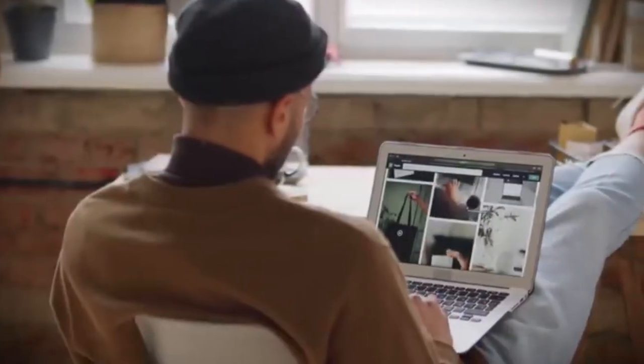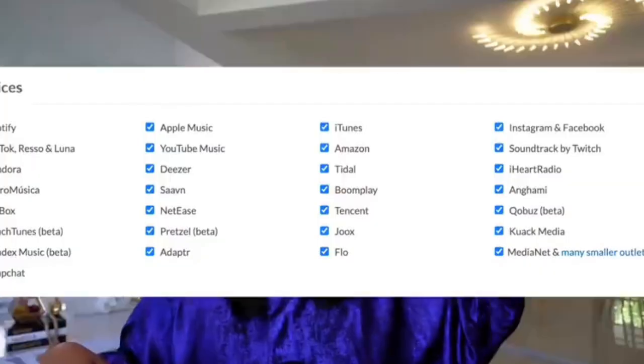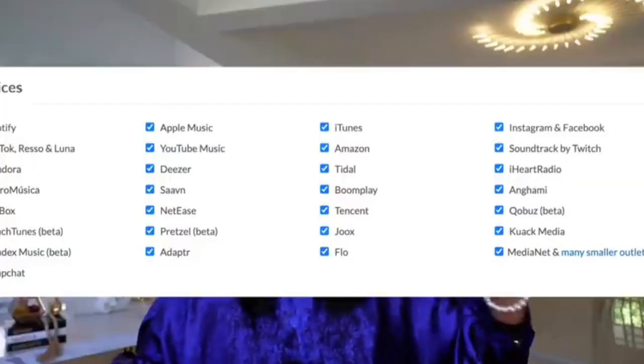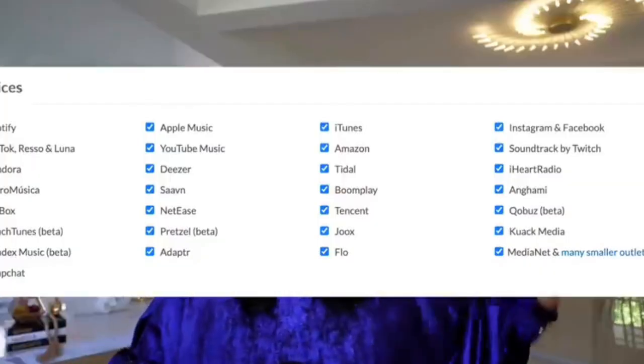On that note, let's move to step 4, which is how you upload your music. And this is much easier than you think, rock stars, because we're going to be uploading our music in one platform and it will distribute the music to over 20 platforms, including some of the names that I'm showing you here on screen, like Spotify, Tidal, the obvious Apple Music.